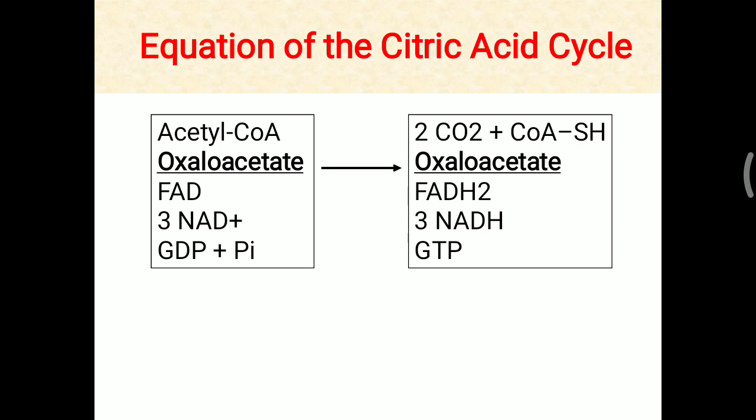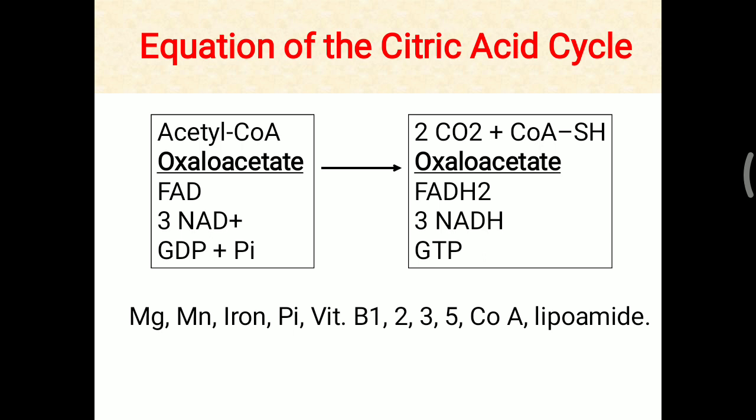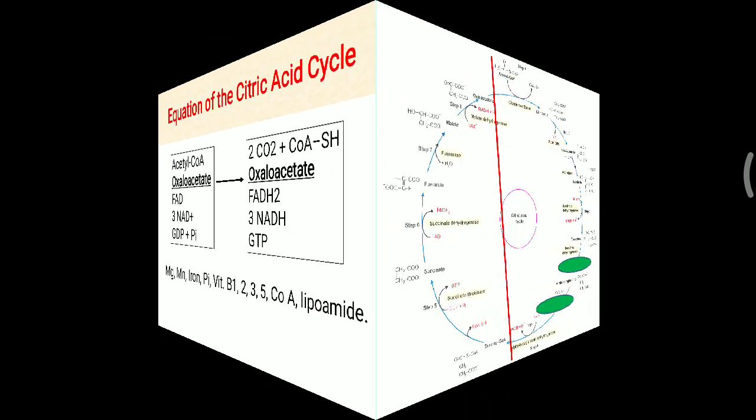But during this oxidation, FAD and NAD plus are converted into the corresponding FADH2 and NADH, as well as 1 GTP is generated. Now, not only this cycle, but during this cycle, first magnesium, manganese, iron, phosphate, vitamin B1 that is thiamine, B2 riboflavin, B3 niacin, vitamin B5 that is coenzyme A, as well as lipoamide. These are the coenzymes and enzymes needed for the TCA cycle.